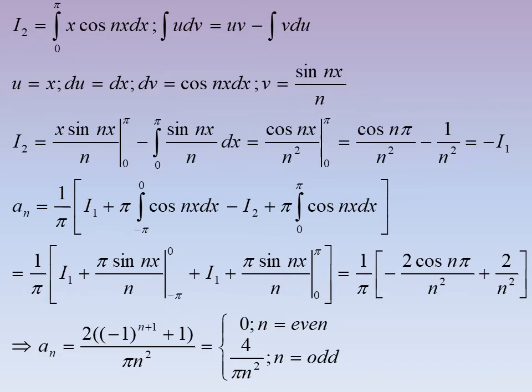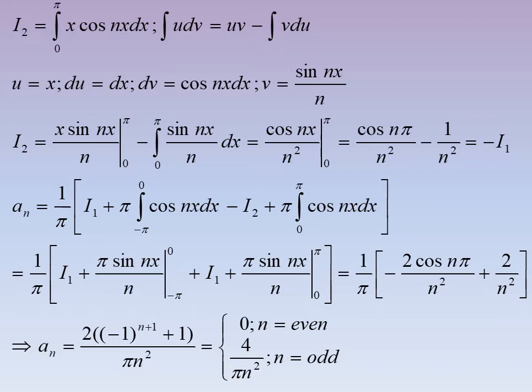then an is equal to 1 by pi [I1 plus], if you integrate the second term, it is pi sin nx by n, limit minus pi to 0, plus I1 plus pi n sin nx by n, limit 0 to pi. So after substituting the limit, it is equal to 1 by pi, minus 2 cos n pi by n squared plus n by n squared.